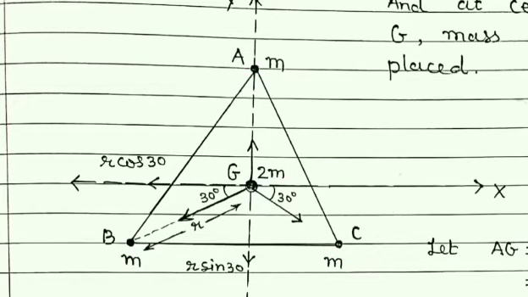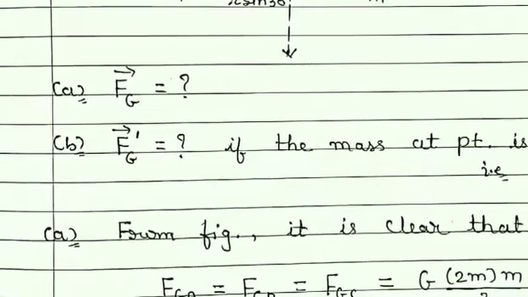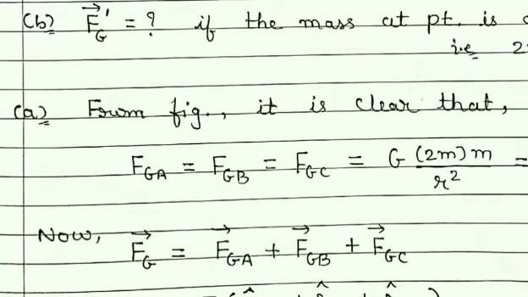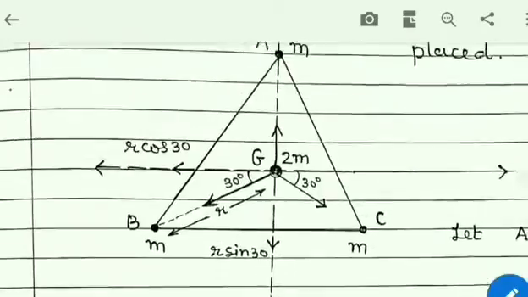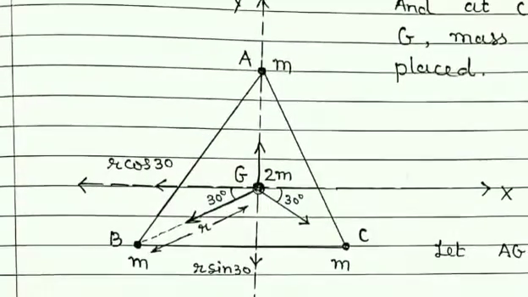Now students, again it is a system of particles, and so to find the force on the particle at point G, we can write Fg is equal to Fga plus Fgb plus Fgc. It means force on this particle at point G is due to the particle at point A, which is denoted by Fga.